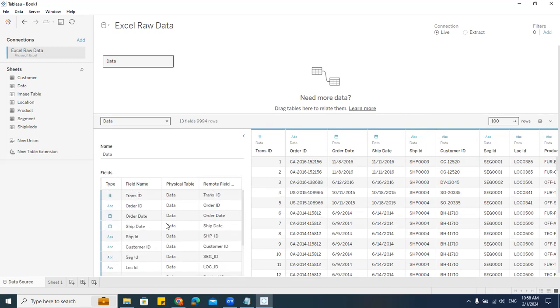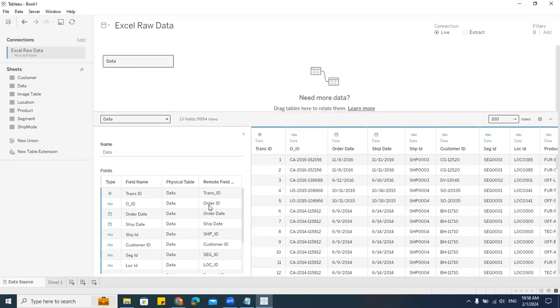This is the field name, where we have all the field names. Then we have the table name, and then the remote field name. What is the remote field name? That is the source field name, which you cannot change. Can I change this field name? Yes. See, for example, I have this order ID. I can go here, double click on this, and say OID. We can change it. But can you see that it is still connected with the original order ID?